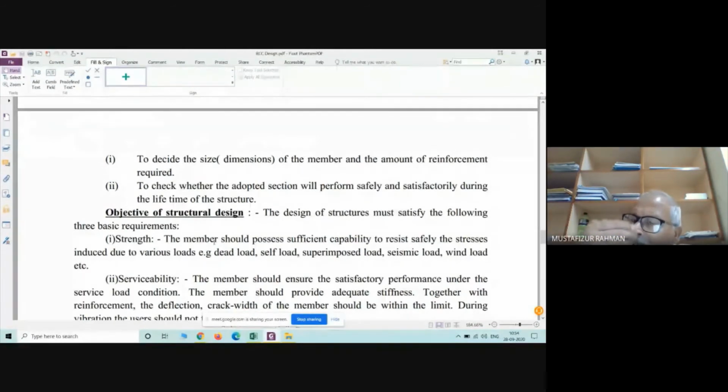This is the normal procedure. When you try to pull it, you are trying to find out its strength. So that is the first point, to decide the size of the member. The second point is to check that the adopted section will perform safely.